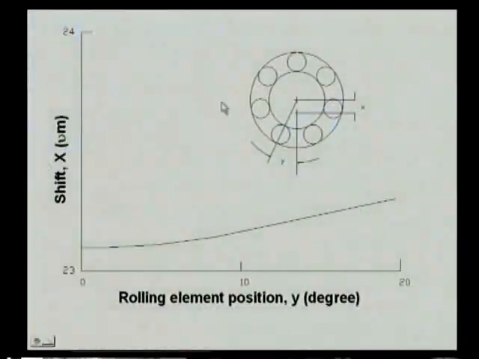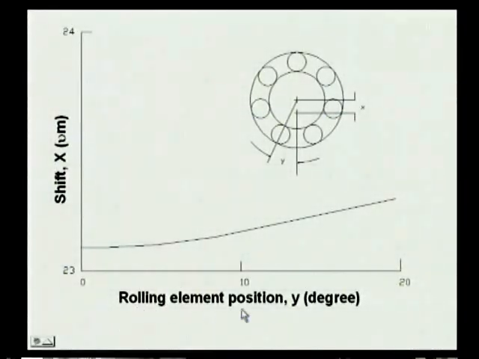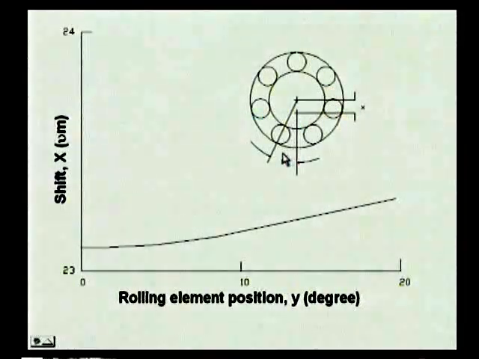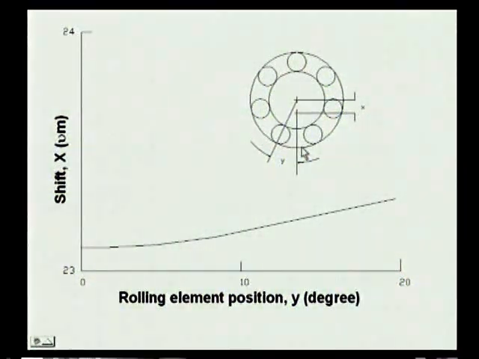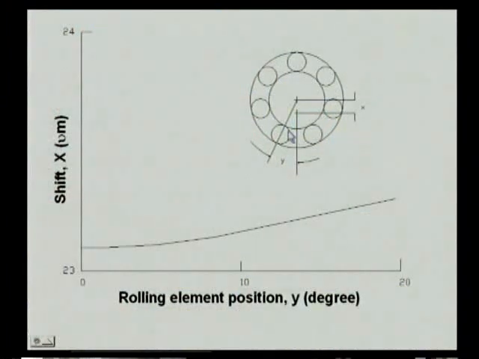Next is another error you see here, also rolling element position. Here, whenever you observe that this pitch difference is there, here the pitch is X but here the pitch is Y. So whenever you are considering a ball screw, especially, this particular problem will come into the picture in the case of ball screws. Here the ball screw is provided with a number of balls, but the pitch between the balls is not the same, it is different, which causes a certain amount of error during the rotation.